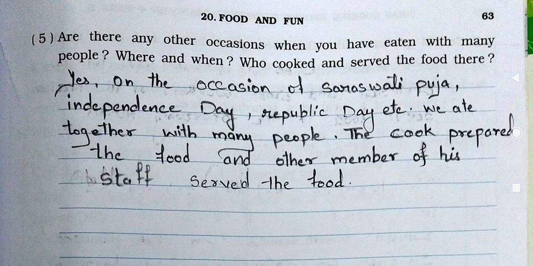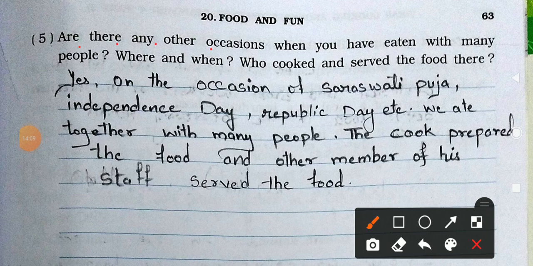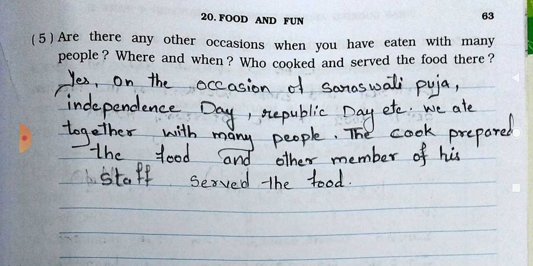Question number 5. Are there any other occasions when you have eaten with many people? Where and when? Who cooked and served the food there? Answer is yes, on the occasion of Saraswati Puja, Independence Day, Republic Day, etc. we ate together with many people. The cook prepared the food and other members of his staff served the food. So these are other occasions where the people meet together and eat together.